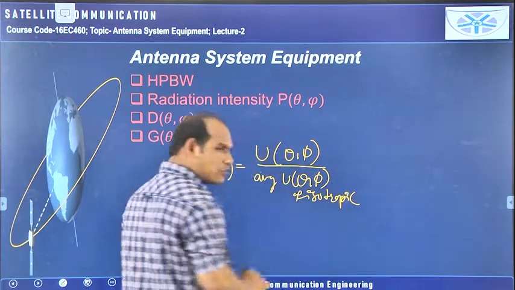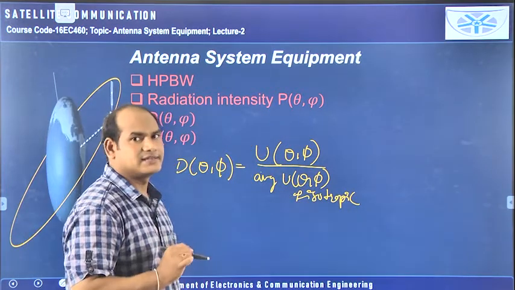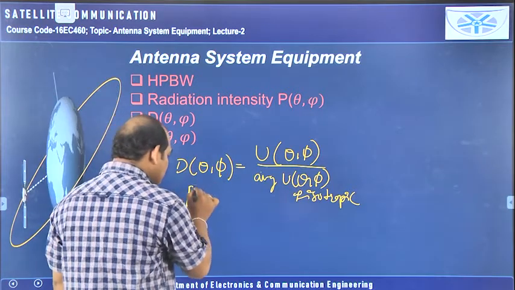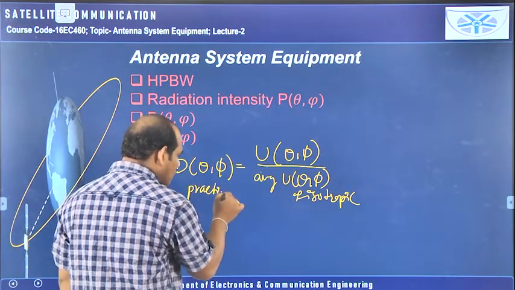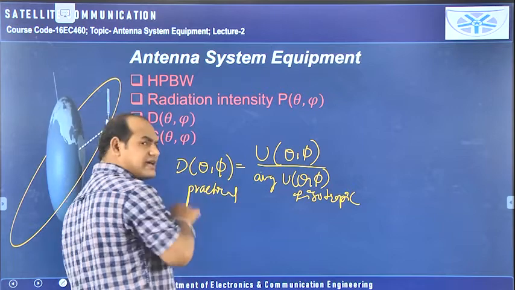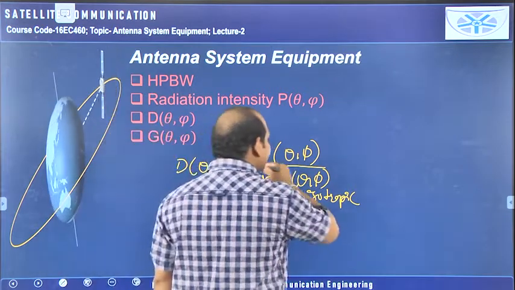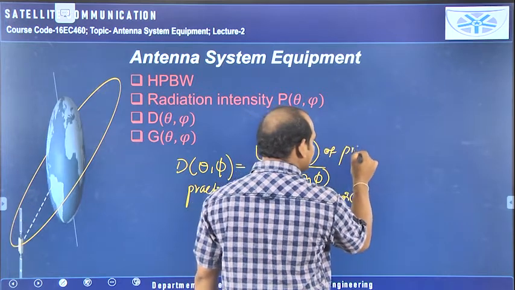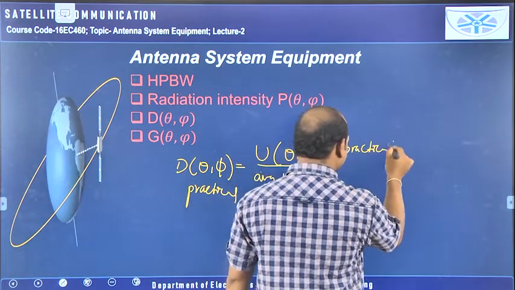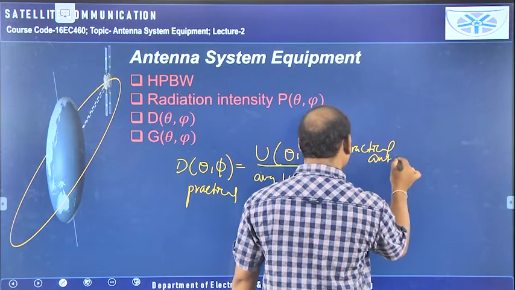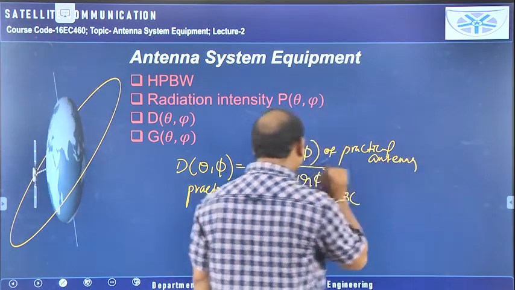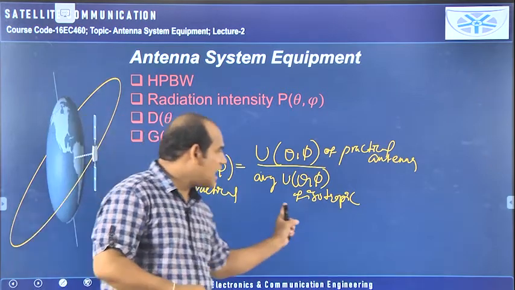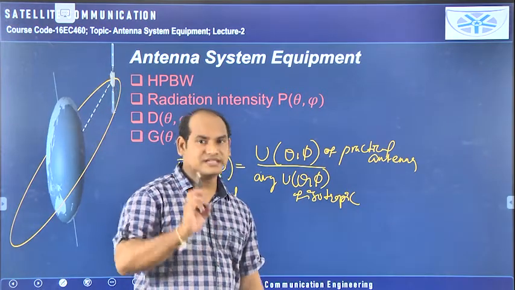You are talking about the directivity of one particular practical antenna. So it is the radiation intensity of the practical antenna divided by the average radiation intensity of the isotropic antenna with the same power given.